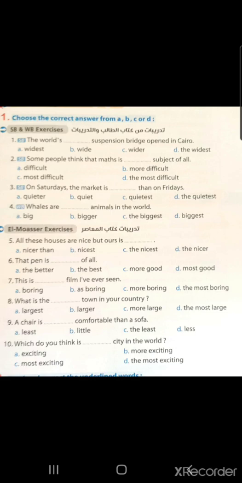Nine. A chair is less comfortable than a sofa. Yeah, comparative form. Little, it will be less. Less comfortable than. 10. Which do you think is the most exciting city in the world? Superlative form. The most exciting. Letter D.